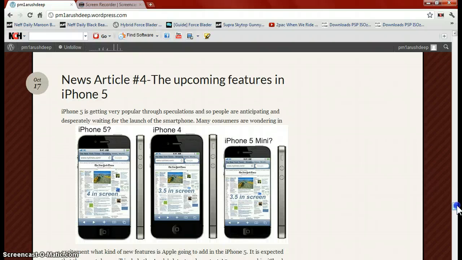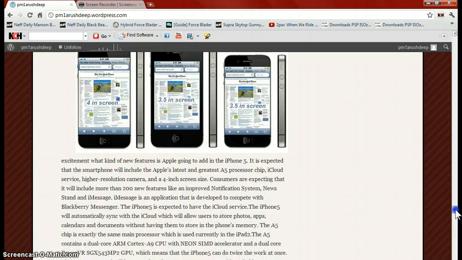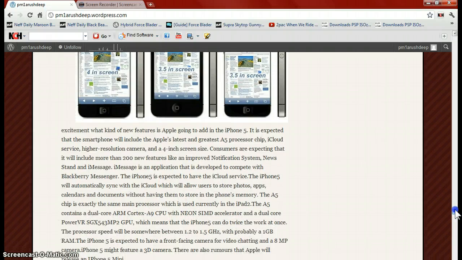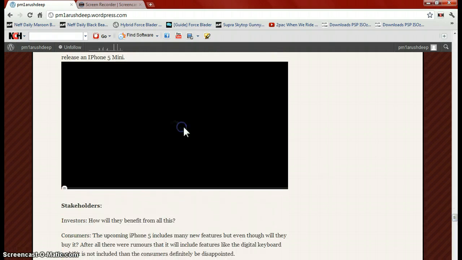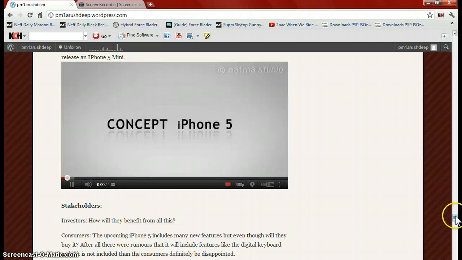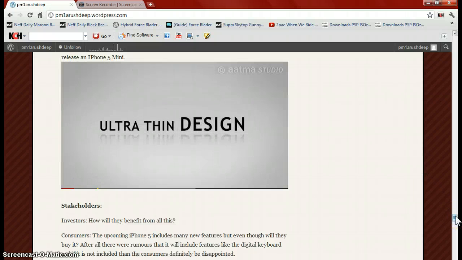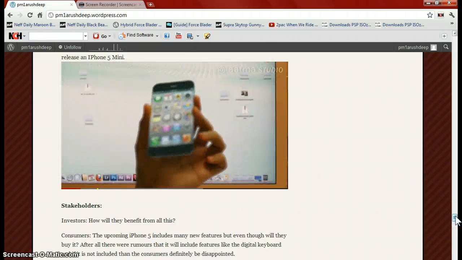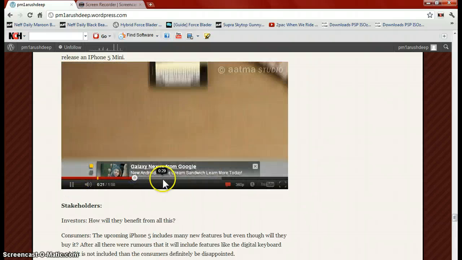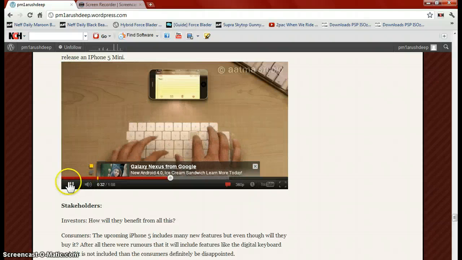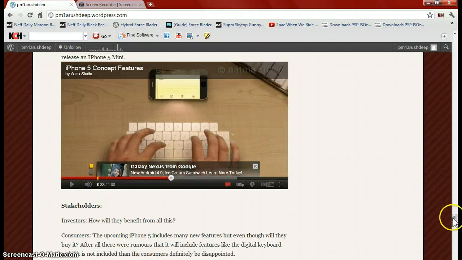Here you can see the new article about upcoming features in the iPhone 5. This is what people expect, so it could be true, like the commercial here. If the iPhone contains those things, it will be unbeaten. No one could beat it, and it would be awesome. Everyone would buy it.